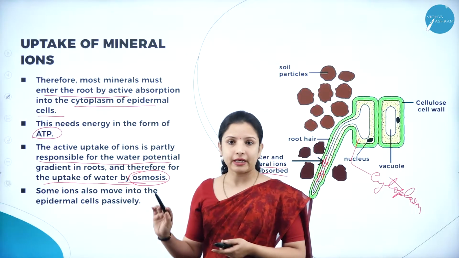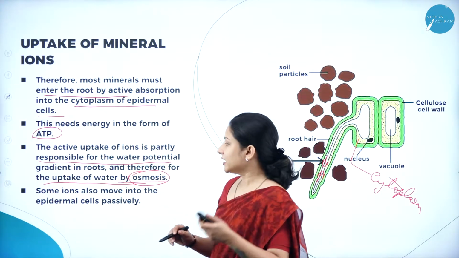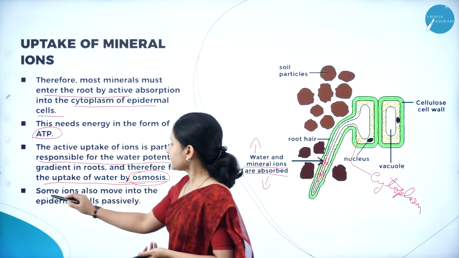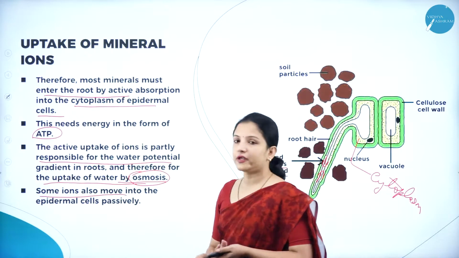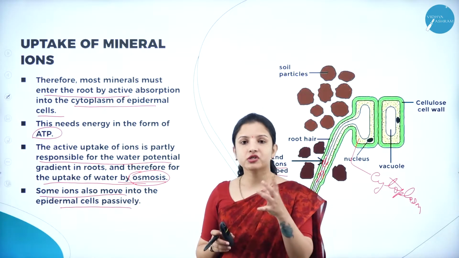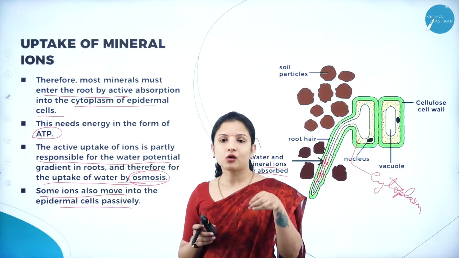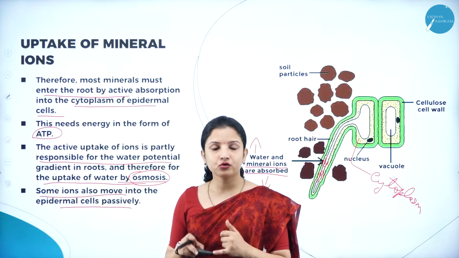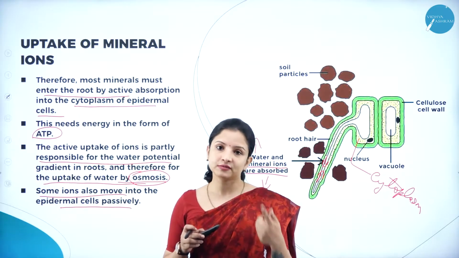And on the other hand, during the movement of water, some ions also move into the epidermal cells passively. So, some ions which are present in the water also move passively. Therefore, minerals can move into the roots actively as well as passively.